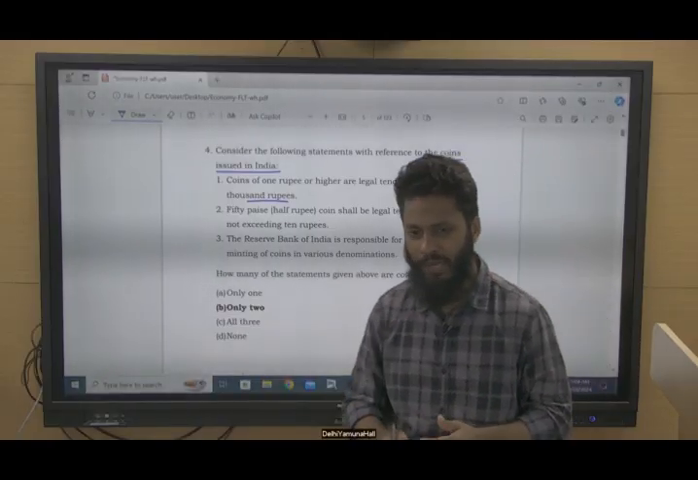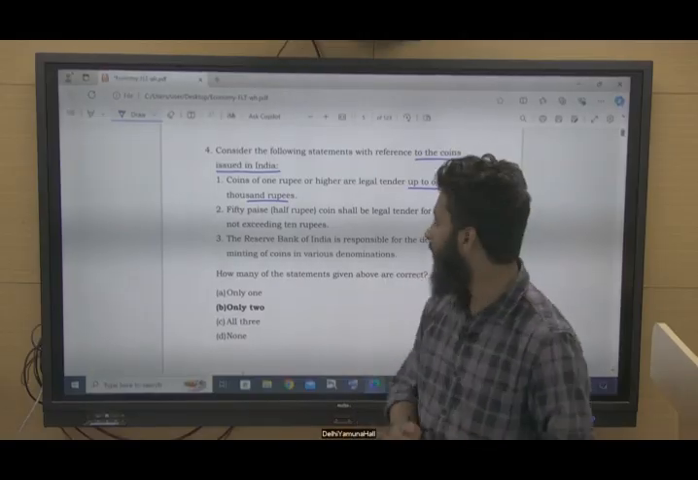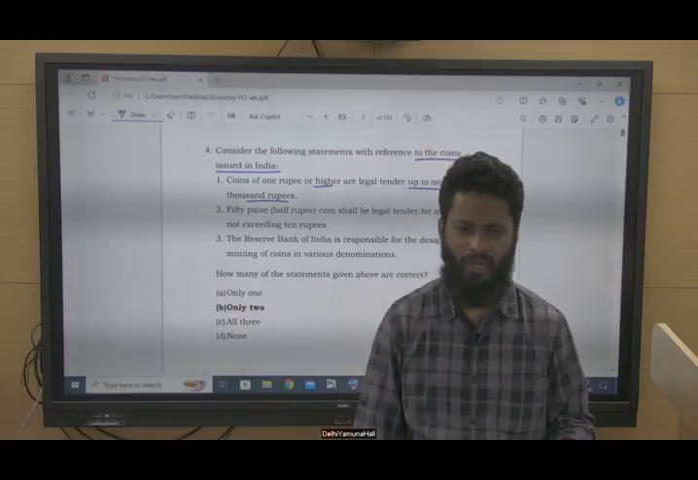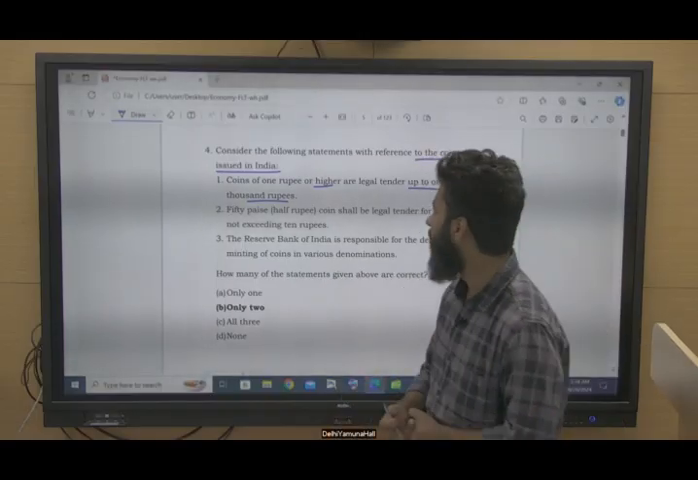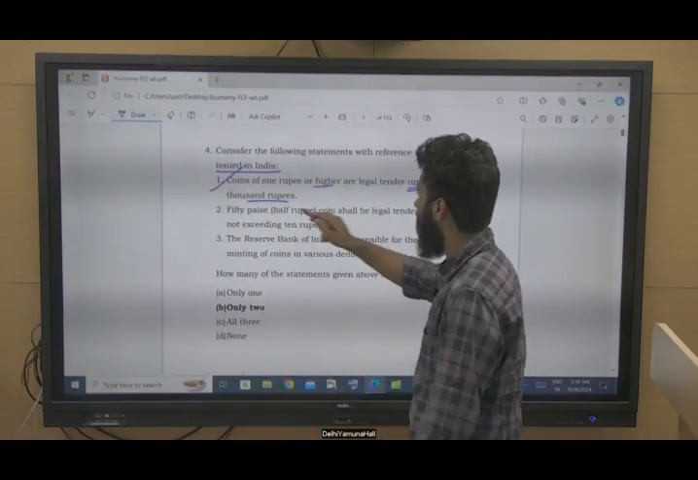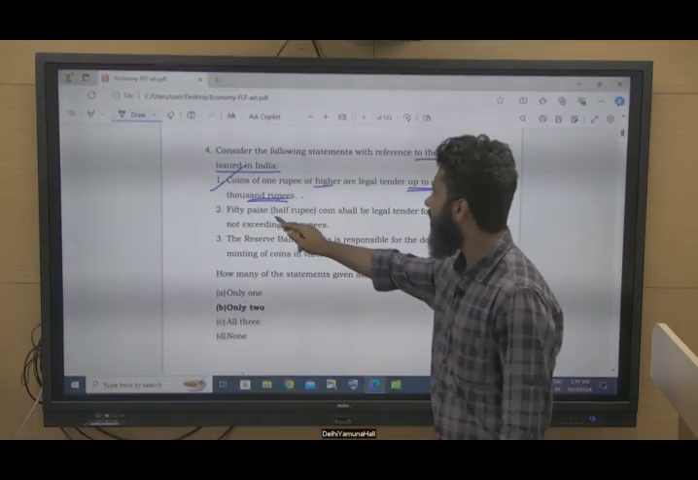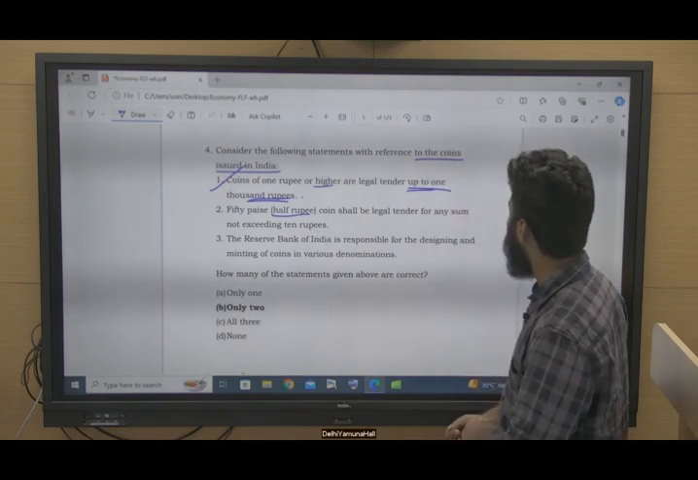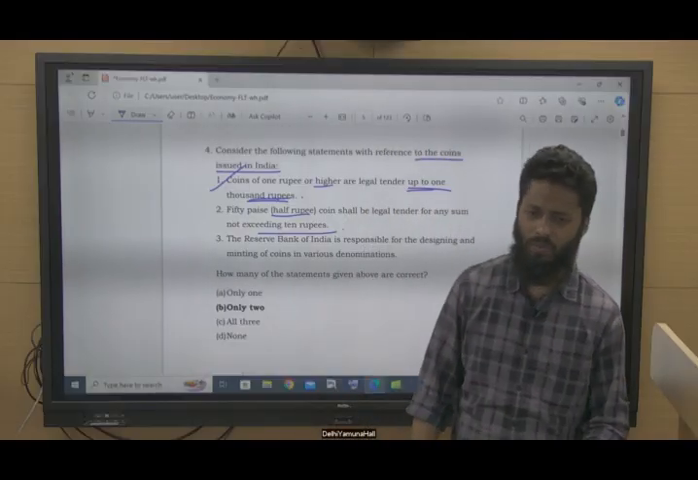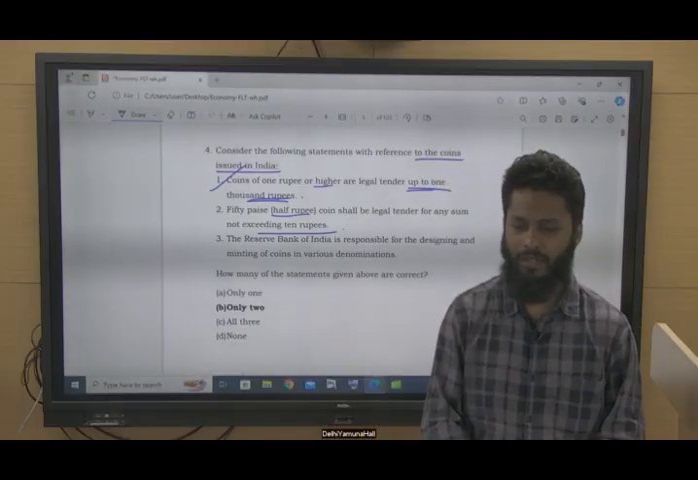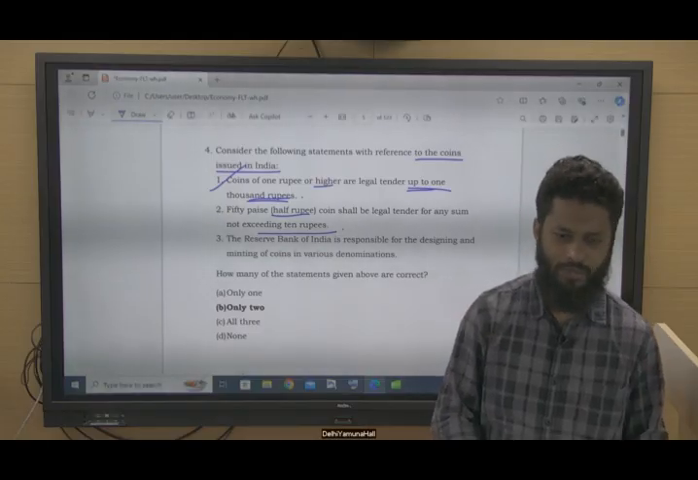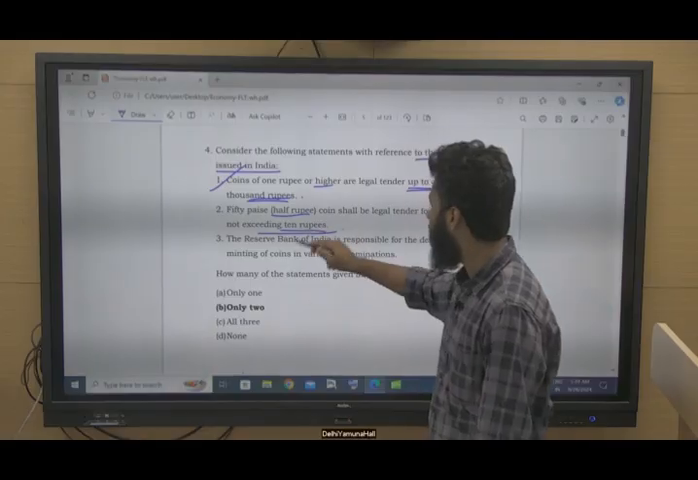If you are paying 1000 rupees with respect to 1 rupee coin or higher, for example 5 rupee coin, 10 rupee coin, now we have 20 rupee coin also, this is legal tender up to only 1000 rupees. 50 paise, that is half rupee coin, shall be legal tender for any sum not exceeding 10 rupees. So you cannot go and pay 10,000 rupees or 1000 rupees in 50 paise coins. It is only legal tender up to 10 rupees.